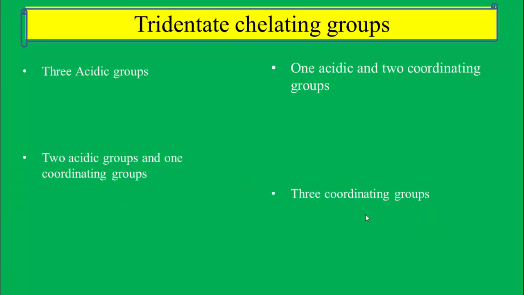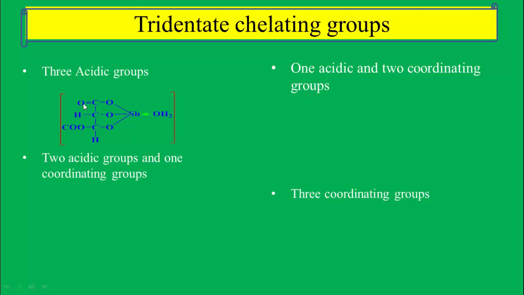Dear student, tri means three. If any chelating group forms three bonds with the central metal ion, then such chelating groups are known as tridentate chelating groups. These tridentate chelating groups are of four types. First is the three acidic groups containing tridentate chelating groups.